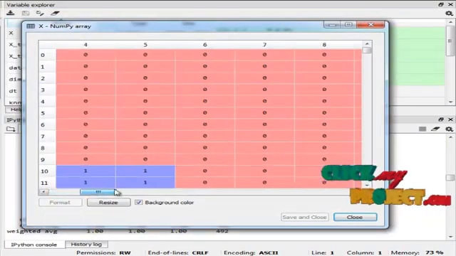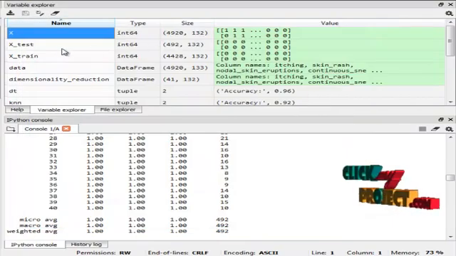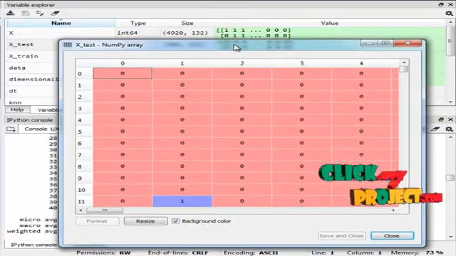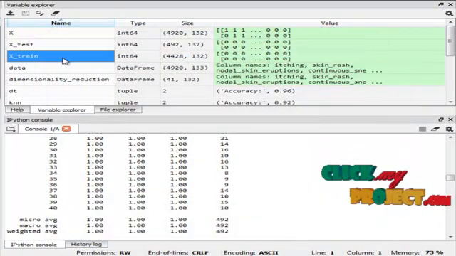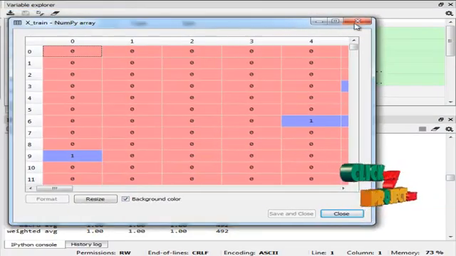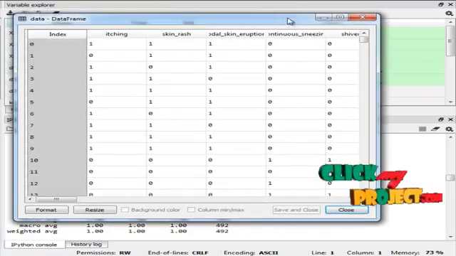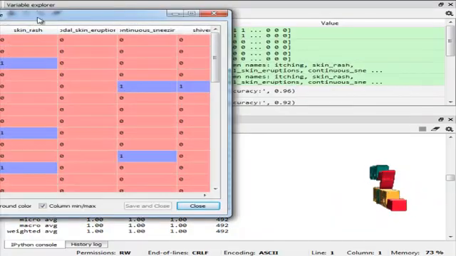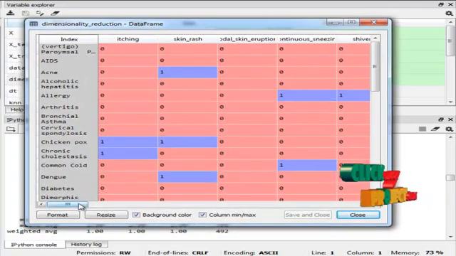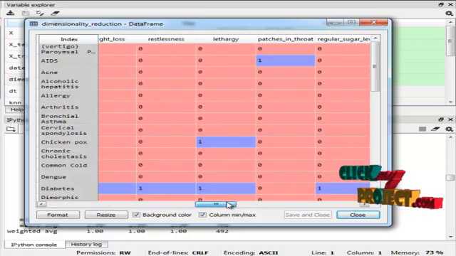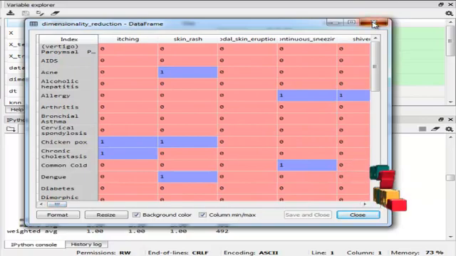This is the X value of our dataset based on symptoms. This is the X test value of our dataset. This is the extend value of our dataset. This is our original dataset. This is the dimensionality reduction data frame based on disease. The index is based on disease and the columns are based on different types of symptoms.